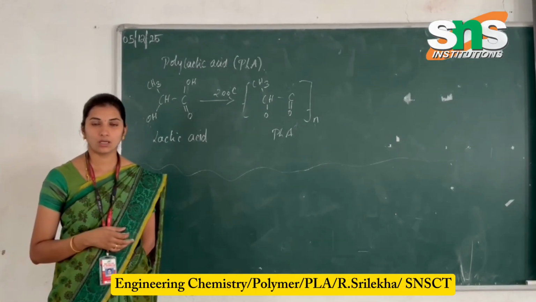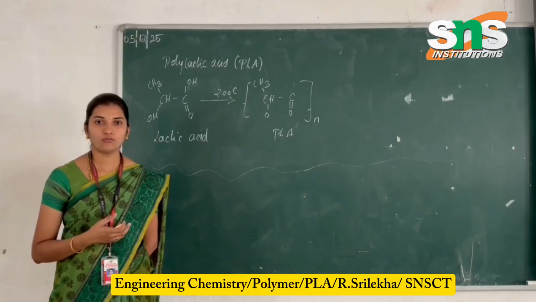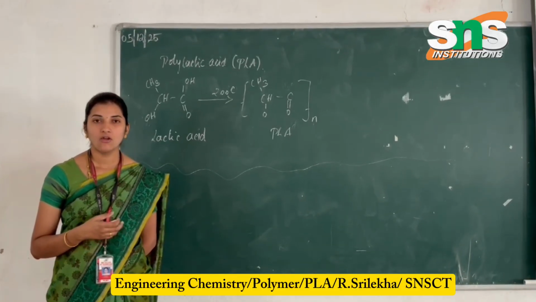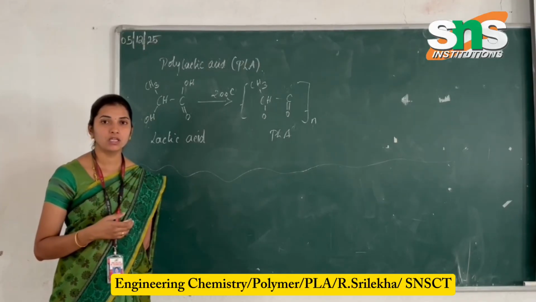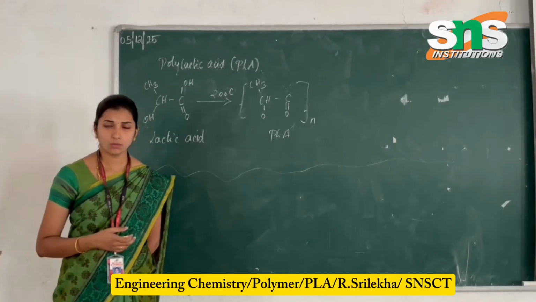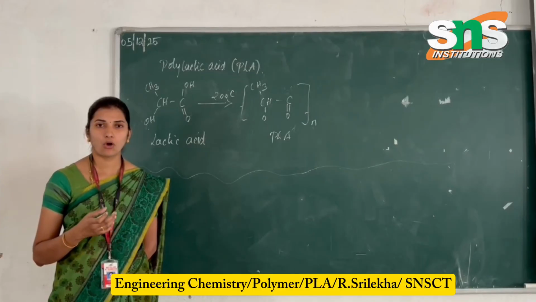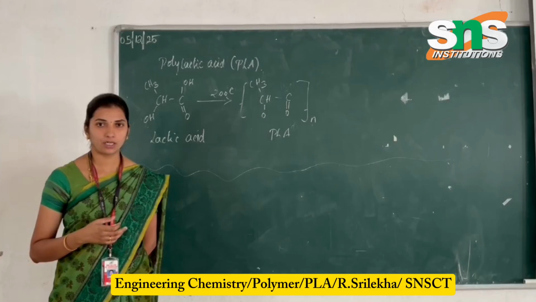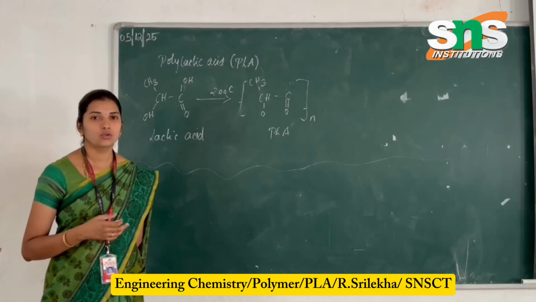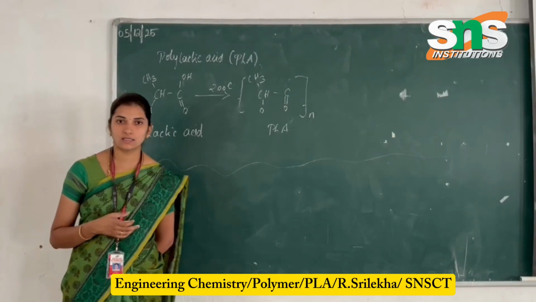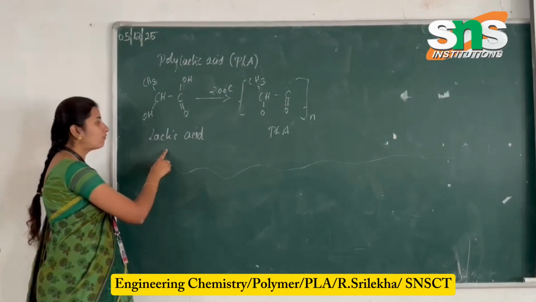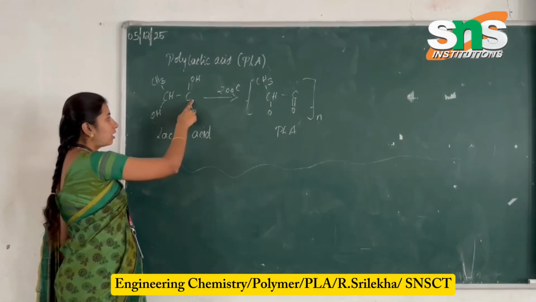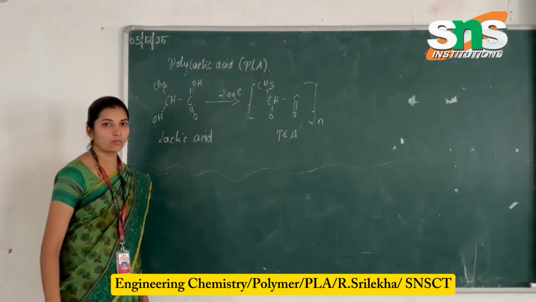With this monomer, it can be converted to a polymer, polylactic acid. So it should contain more formations of lactic acid. Whenever it has the formation of types, it should be in the form of monomer. The sugarcane pulp, corn, rice, in the form of a powder, can be easily converted and fermented into lactic acid. So the monomer of polylactic acid is lactic acid. The formula for lactic acid is CH3-CH(OH)-C=O-OH. So this is the formula for lactic acid.